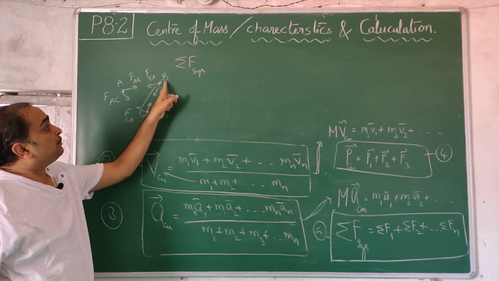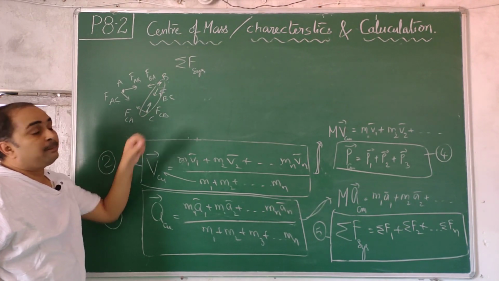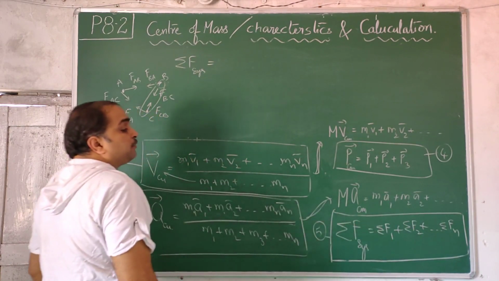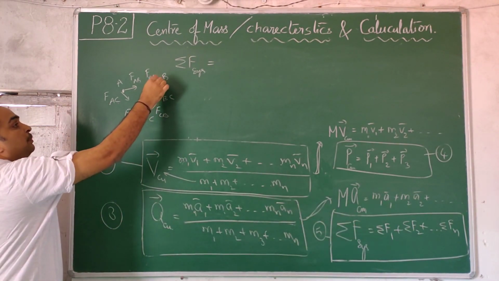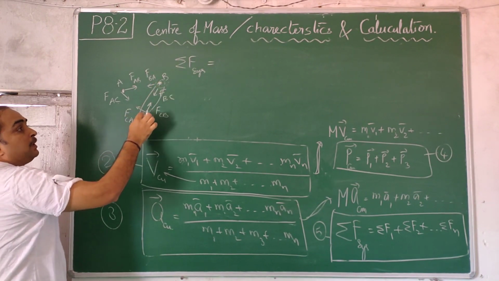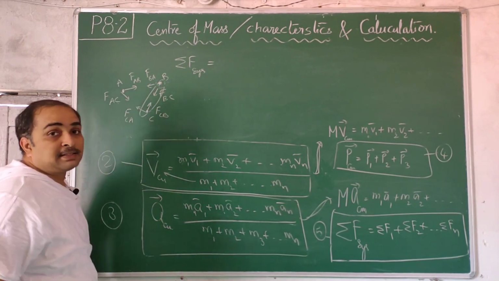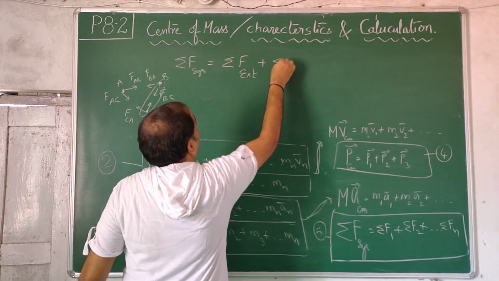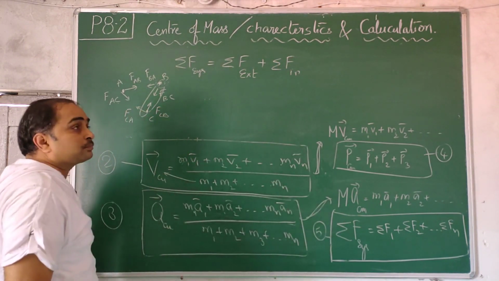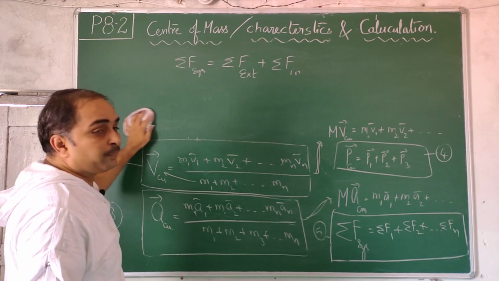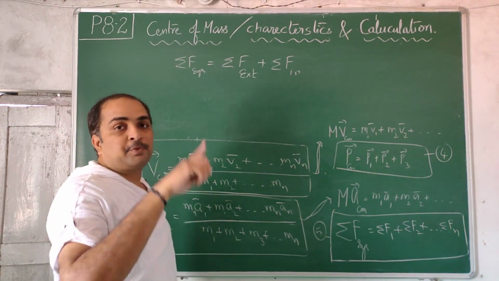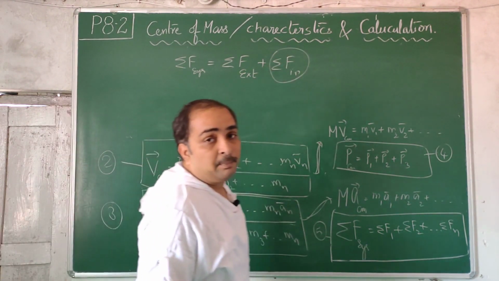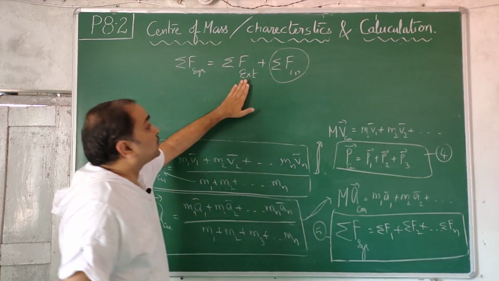So if I take only this as system, this force becomes external for that. If I combine them, then it becomes internal force. So net force on first particle, net force on second particle, net force on third particle you take. So net force on, for example, this particle, one is external, one is internal. But internal forces cancel each other. External forces don't cancel each other like that. So total force on the system can be taken as net external force plus net internal force. And net internal forces cancel each other in a given system of particles. So this will be 0. So net force acting on the system, whenever we talk, is only due to external forces.